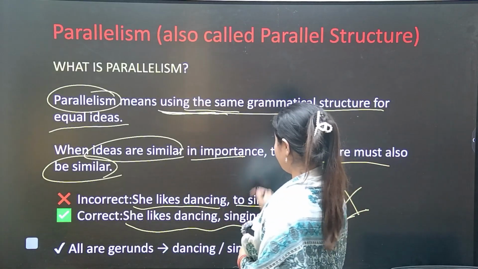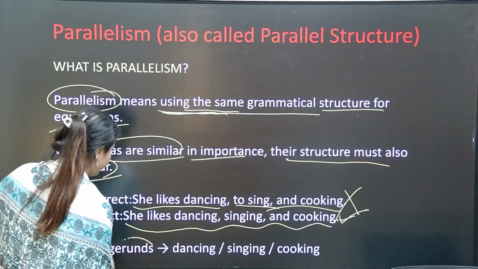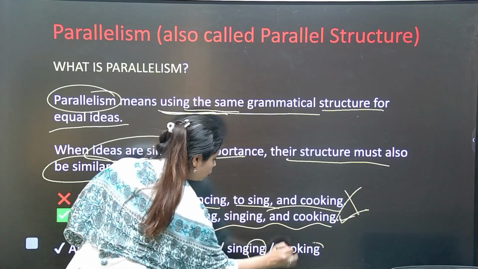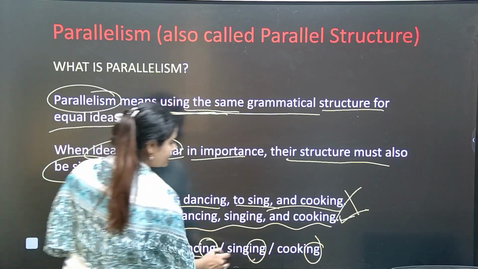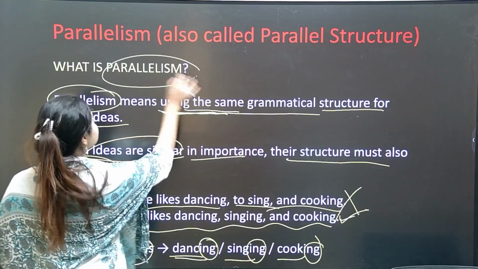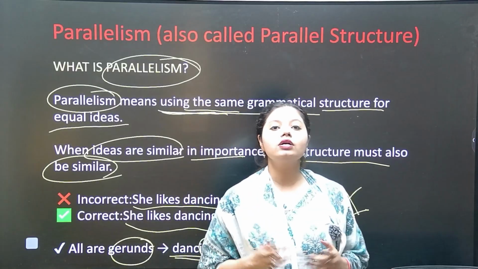So this is the correct statement. Now, all the gerunds, what gerunds are what? INGs, yes or no? So all these gerunds, dancing, singing, cooking, yes, these are also included in parallelism words, to make the structure look equal, look similar.